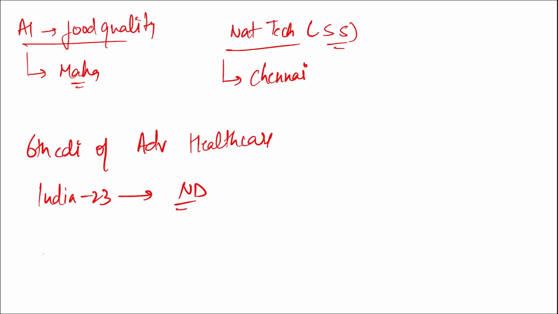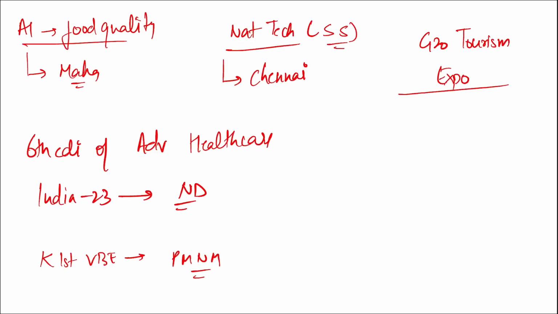Then Kerala's first Vande Bharat Express was flagged off by Prime Minister Narendra Modi. Where was the G20 Tourism Expo held? It was held in Jaipur and conducted by the Ministry of Tourism, right?